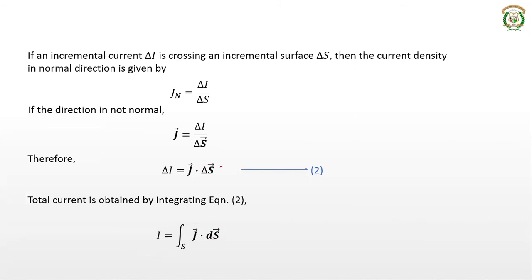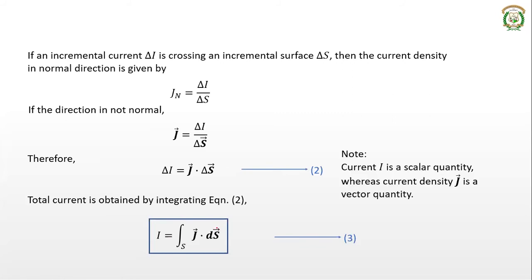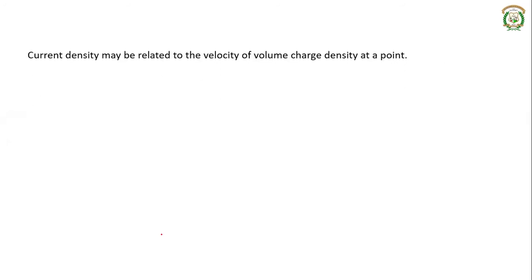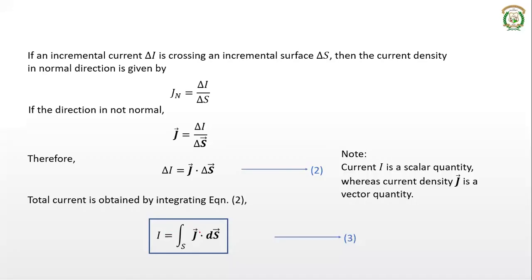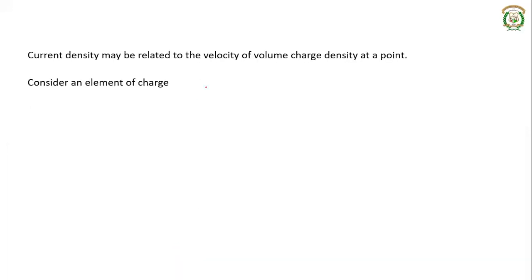So delta s I can convert, while taking integration, as ds. So this is actually the current in terms of the current density and the surface area. So equation for I will be equal to the integral of j dot ds. Okay. So as I said, current I will be a scalar quantity, whereas current density J is a vector quantity. So apart from this, we can also represent current in terms of velocity.